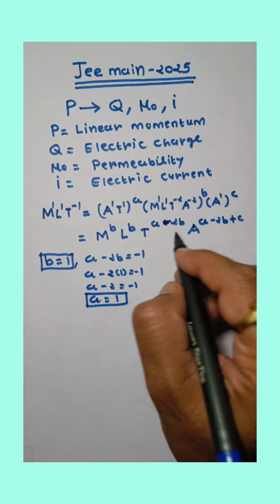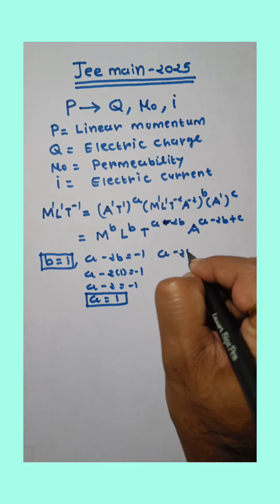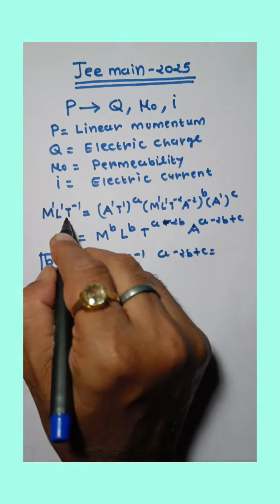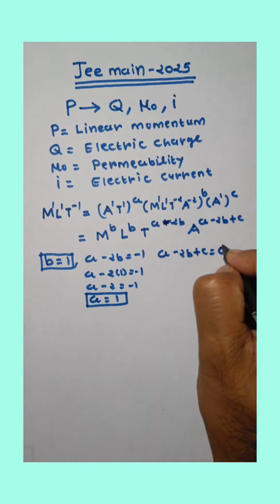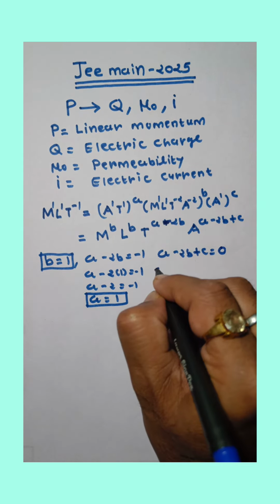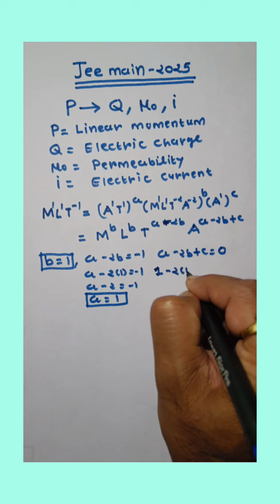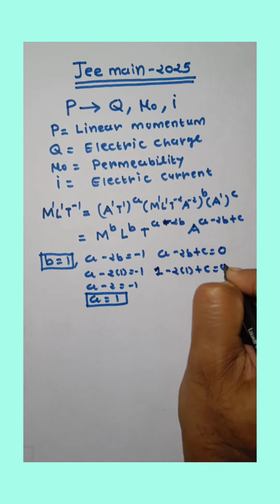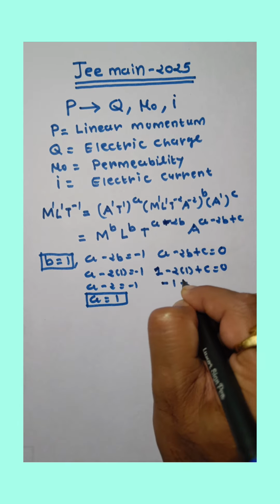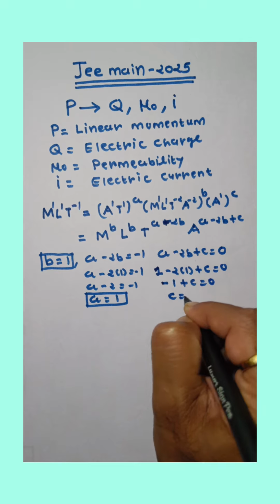Now compare power of A. So a minus 2b plus c. Here there is no A, so power of A is 0. So here a is 1, b is 1, so 1 minus 2 plus c is equal to 0. So minus 1 plus c is equal to 0. So c is equal to 1.